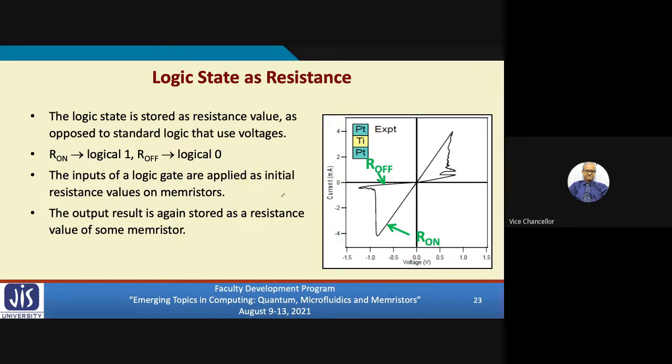What I showed in that previous diagram looks like a hysteresis curve like this, very smooth. But in practice, when you fabricate a device and measure, you don't get this smooth transition. Rather, you get something like what is shown here. There is a ragged edge here and another ragged edge here.